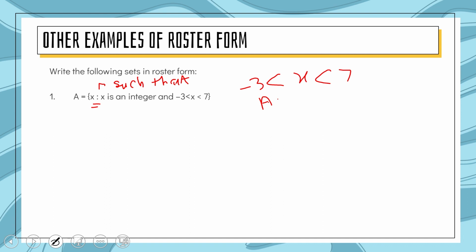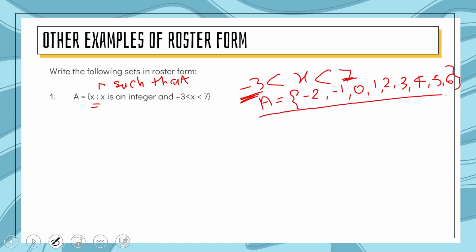So in roster form it is written as: put a curly bracket, and minus 3 we will not take here. So minus 2, minus 1, 0, 1, 2, 3, 4, 5 and 6, because the range of x is from minus 3 to 7. So minus 3 and 7 are excluded, we will not count them. So in roster form we include only numbers greater than minus 3 and less than 7.